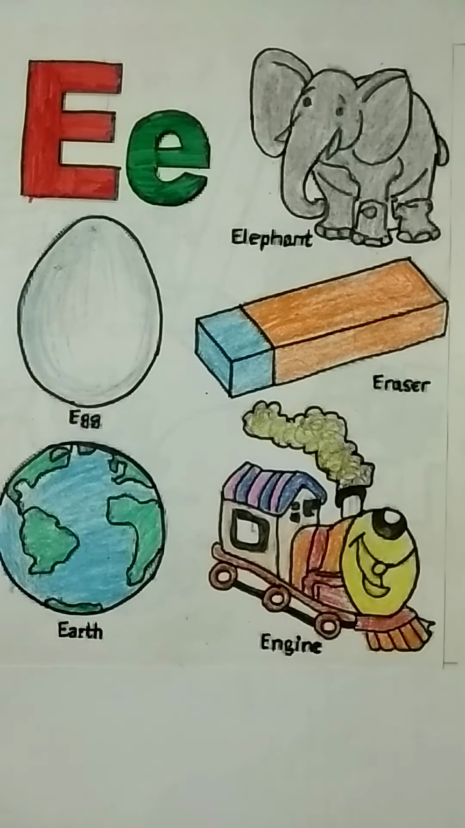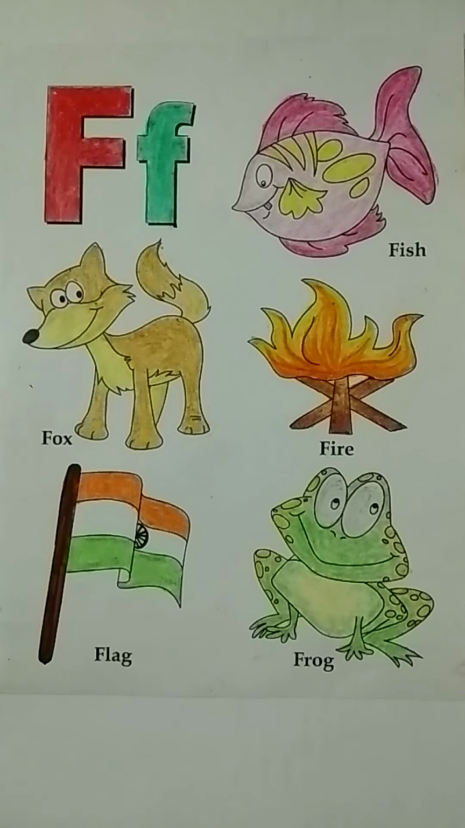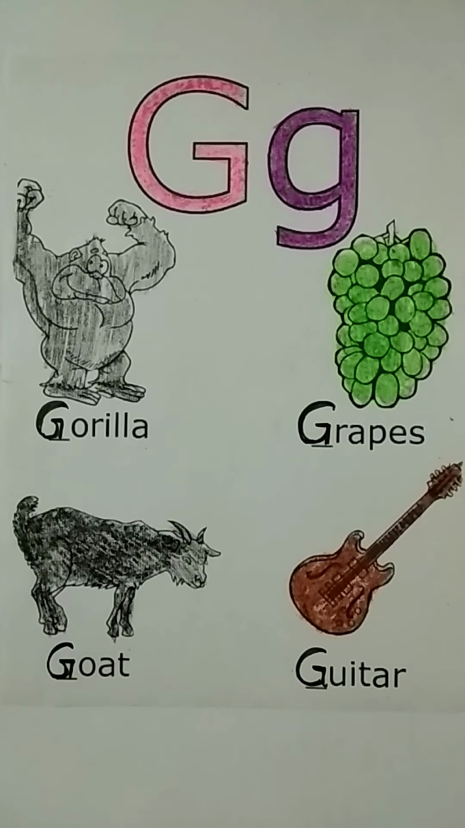Elephant, egg, eraser, earth, engine. F. Its sound is F. Fish, fox, fire, flag, frog. G. Its sound is G. Gorilla, grapes, goat, guitar.